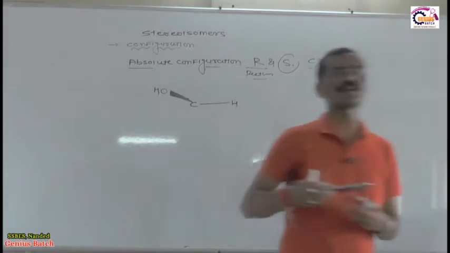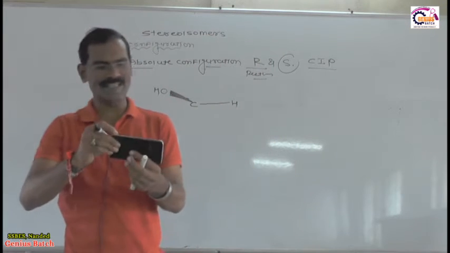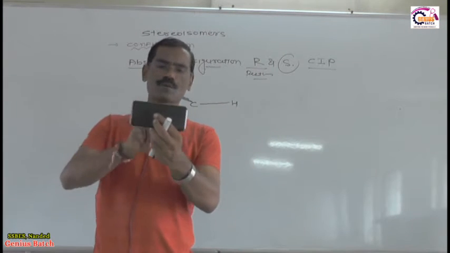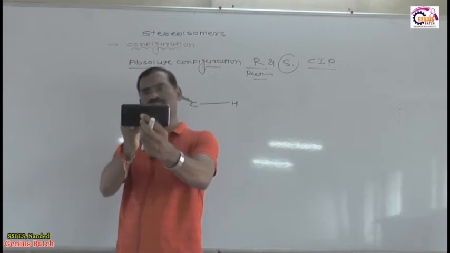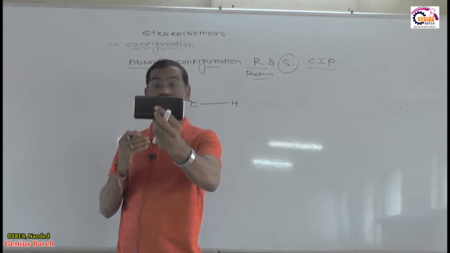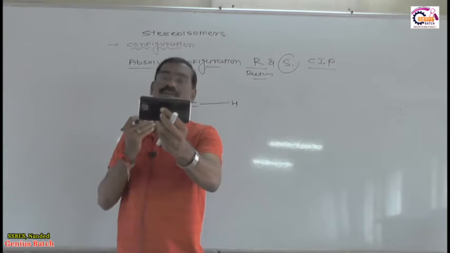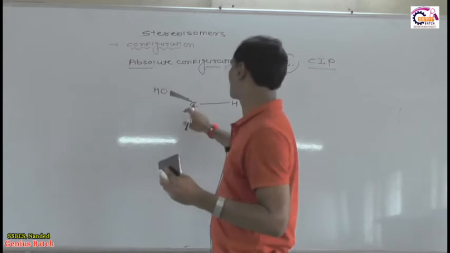Suppose we have this molecule. If the OH is on my side, if I am the observer, it means OH is toward the observer, and this is represented by a thick line.